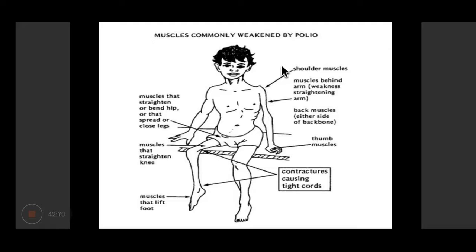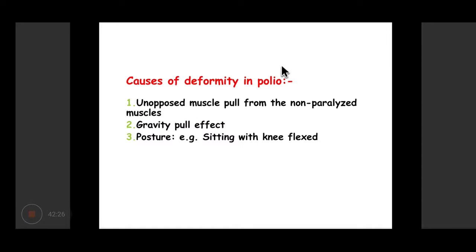foot joint. So these muscles are basically developing into contractures that cause tight cords, and there is the unopposed muscle pull from the other group of muscle. For example, if the flexor muscle is weakened, then unopposed pull from the extensor group of muscles would lead to deformity in polio. And also there is gravity pull and defective posture, which all leads to development of deformities that we see in polio patients.